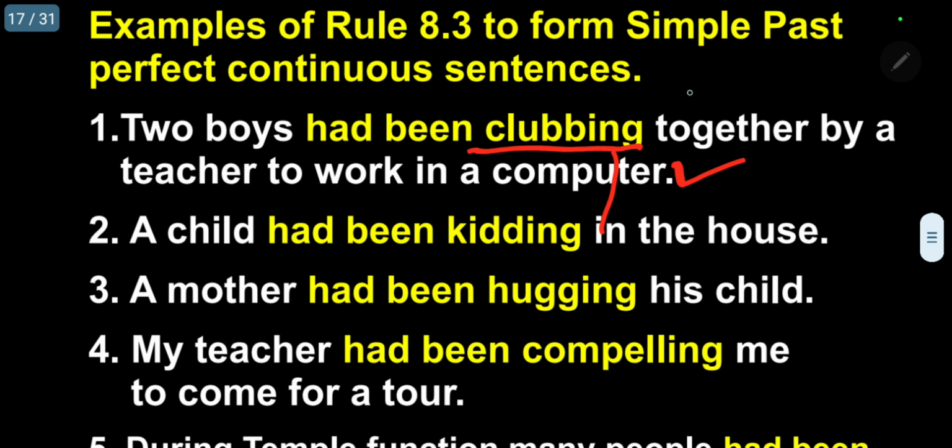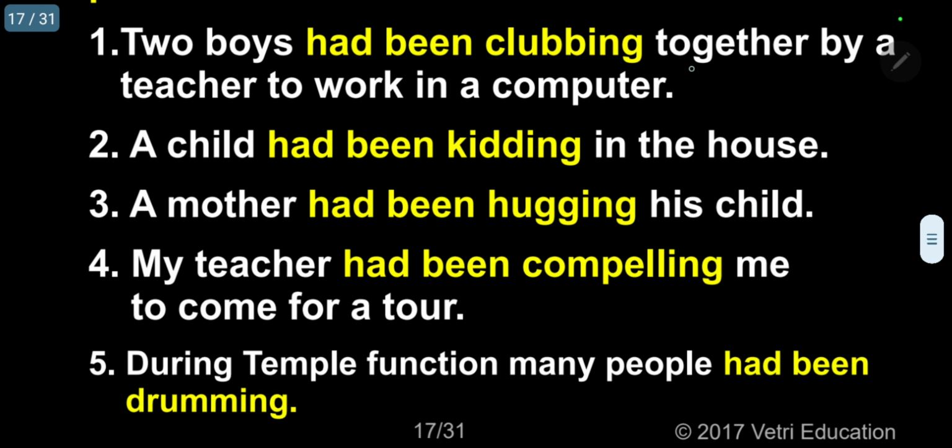Now next one. A child had been hiding in the house. Kidding, D-I-N-G. A mother had been hugging, G, hugging his child. My teacher had been compelling, L, compelling me to come for a tour. During temple function, many people had been drumming, M, end word, I-N-G. Please follow.